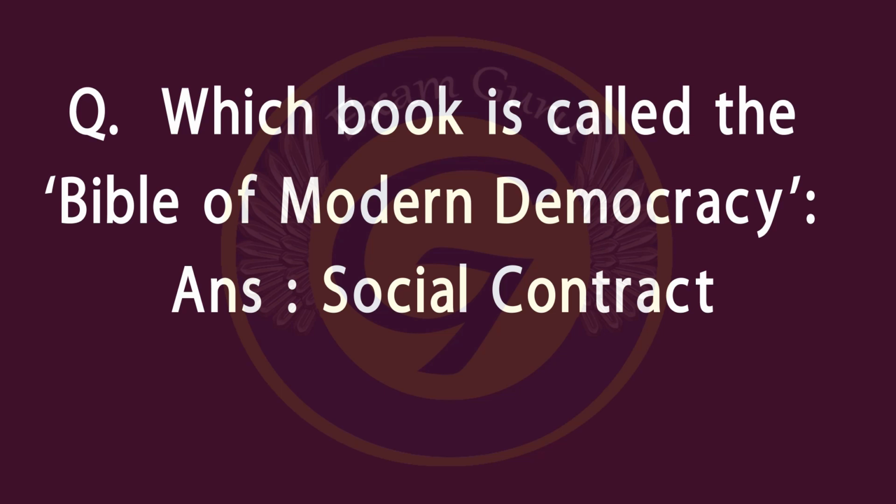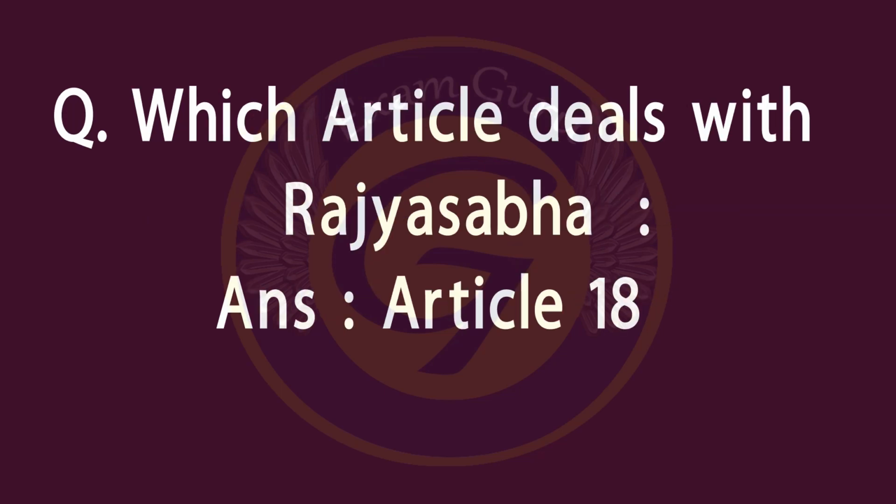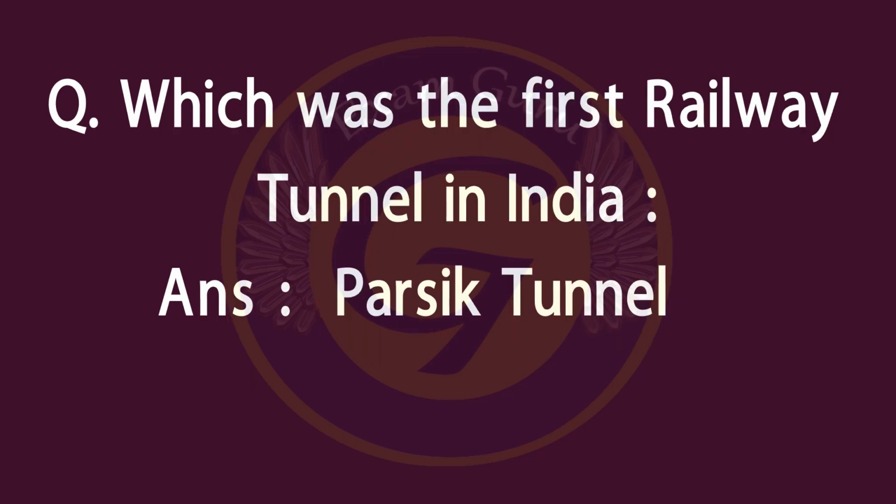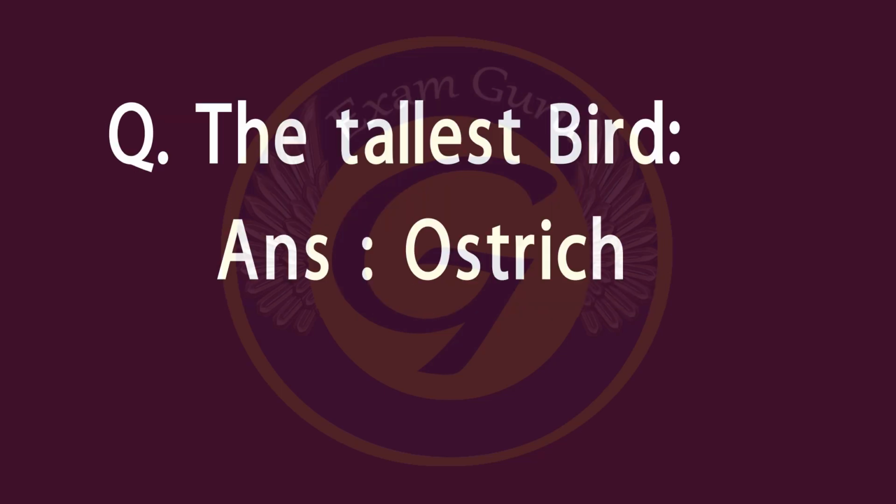Which article deals with Rajya Sabha? Article 80. Which mirror is used in solar cooker? Concave mirror. Which was the first railway tunnel in India? Pasig Tunnel. The tallest bird? Ostrich. The tallest bird is ostrich.